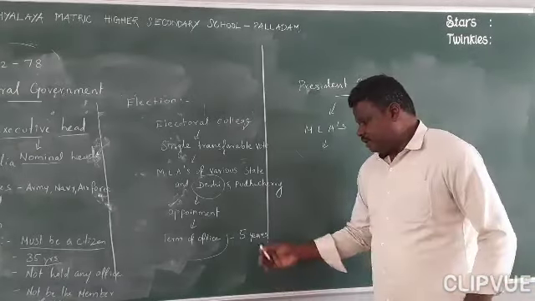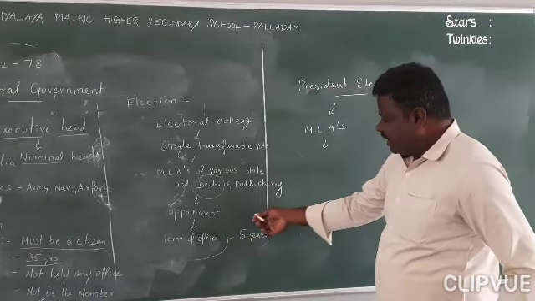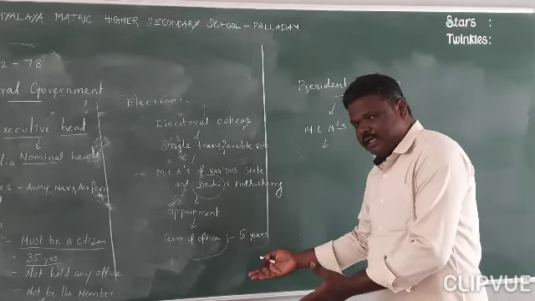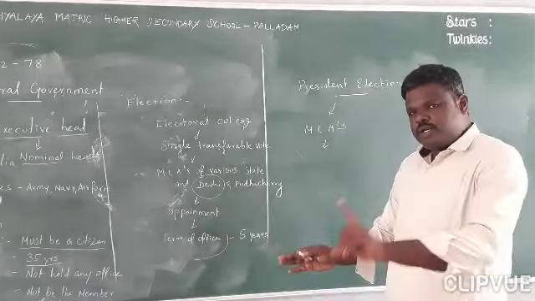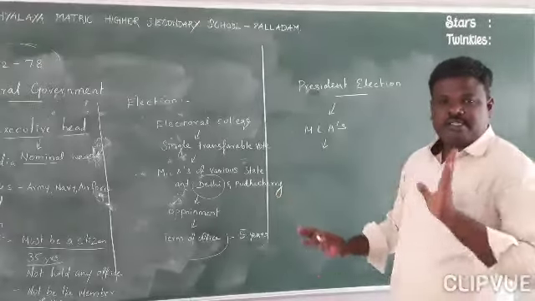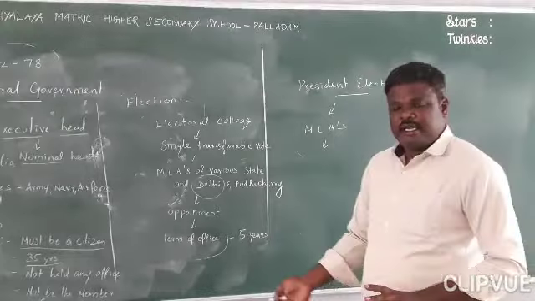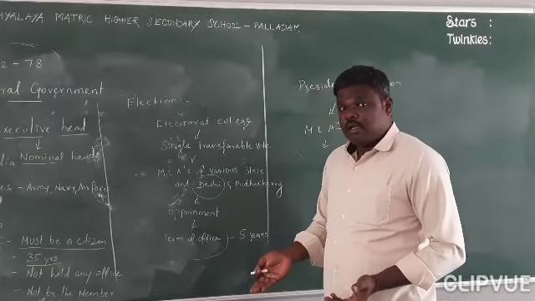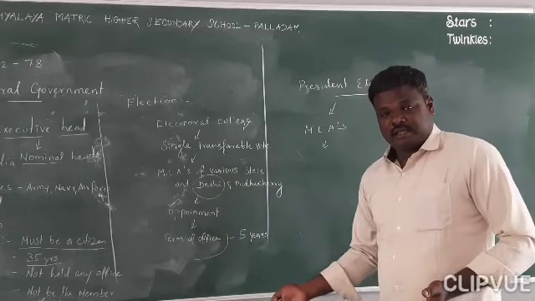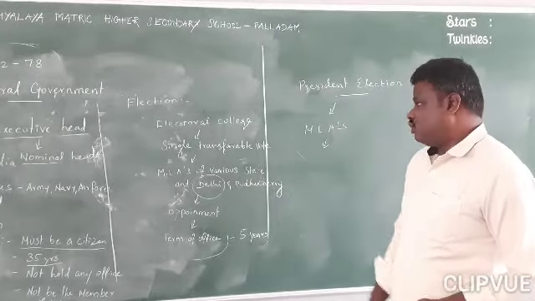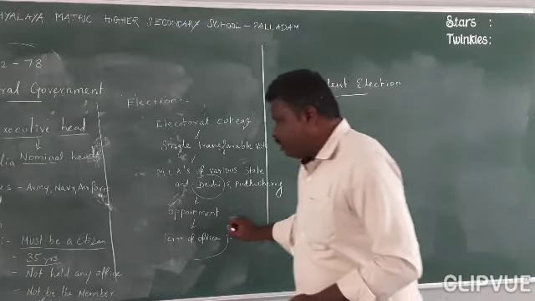After 5 years, he can be selected once again. The possibility exists that the same person can be elected again as president. That may depend upon the time and situation. Okay, students.